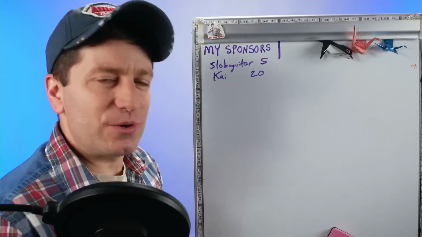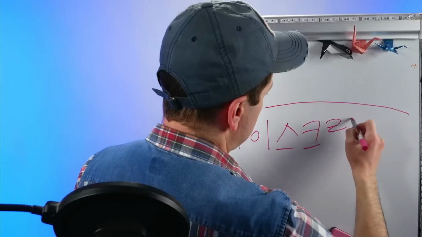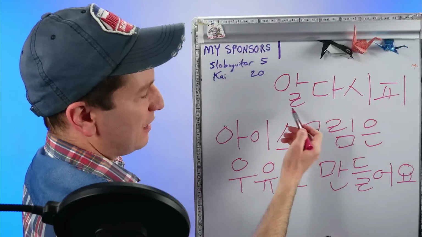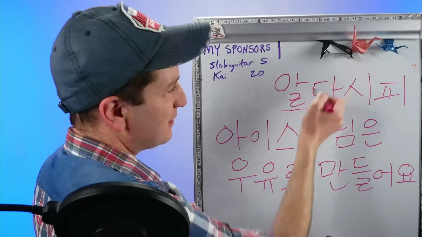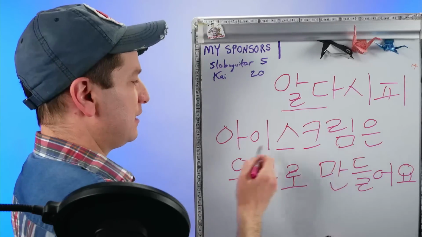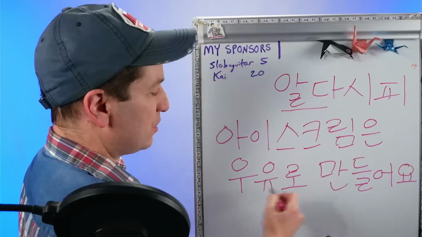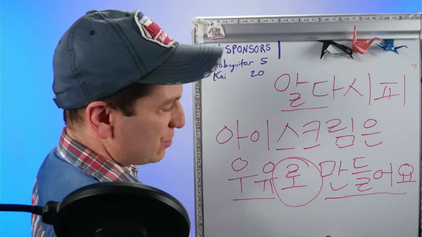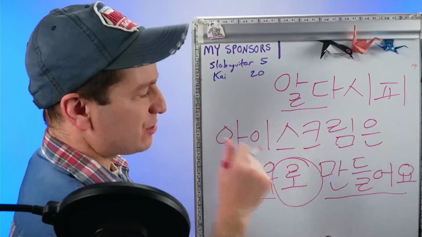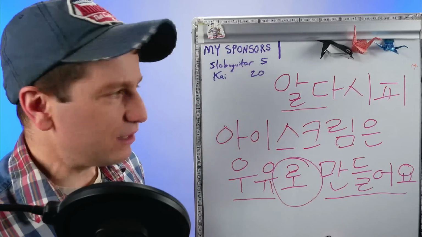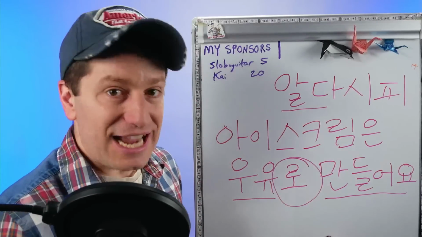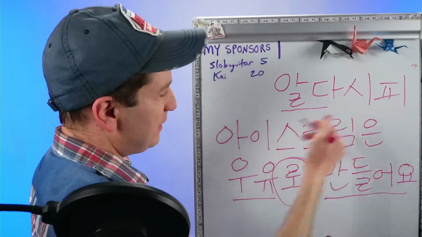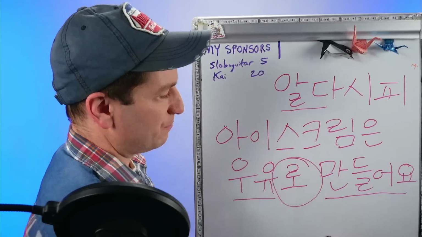So let's do an example sentence. 알다시피, 알다, to know. So 알다시피, as you know. 아이스크림은, ice cream, 우유, milk, 로, using or with, 만들어요, to make. So they make ice cream using milk. So ice cream is made with milk. As you know, they make ice cream with milk. 알다시피 아이스크림은 우유로 만들어요.